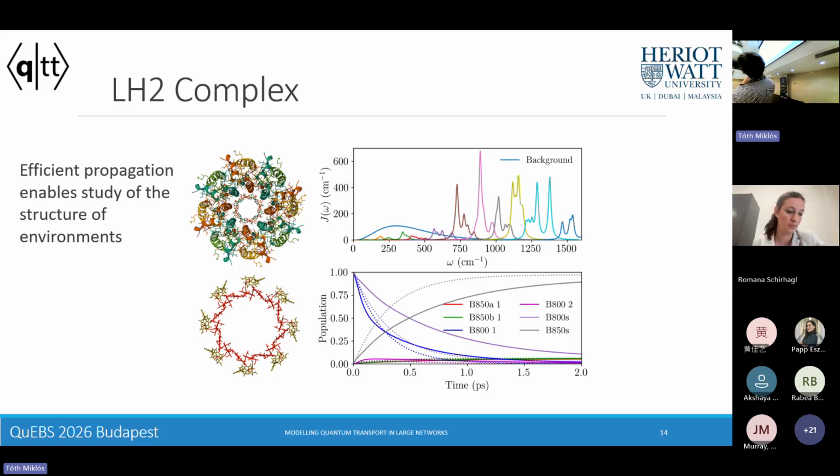And here we have an excitation starting in the B800 outer ring. So we have these B800 molecules on the outer ring of this LH2 and the B850 on the inner ring, and we watch as excitations go from the outer ring to the inner ring. And we can see that the weak coupling theory greatly overestimates the coupling strength.